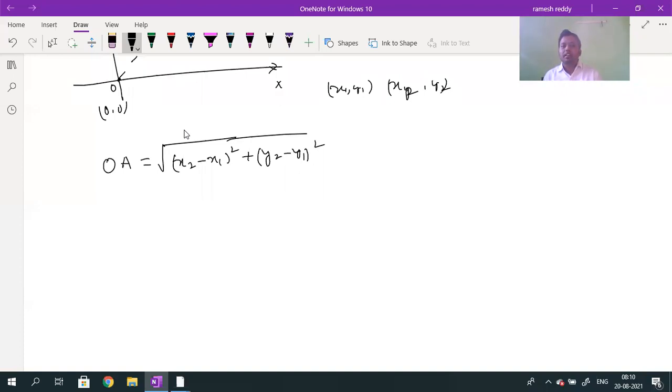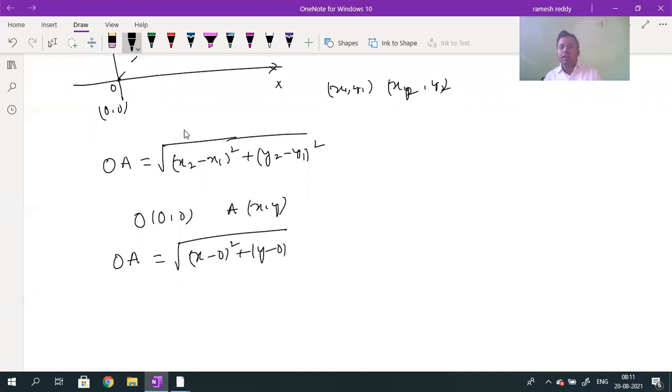Here the coordinates of O are 0, 0, and the coordinates of A are x, y. So what is the distance OA? OA is the square root of x minus 0 whole square plus y minus 0 whole square. So the answer is given by root over x square plus y square. Everyone knows how to find the distance between two points.